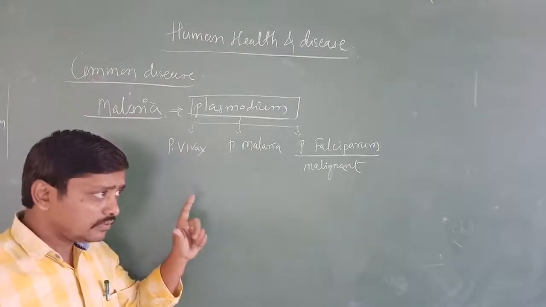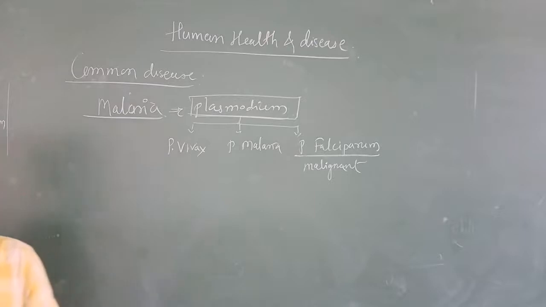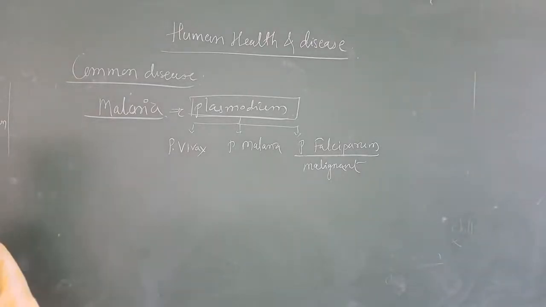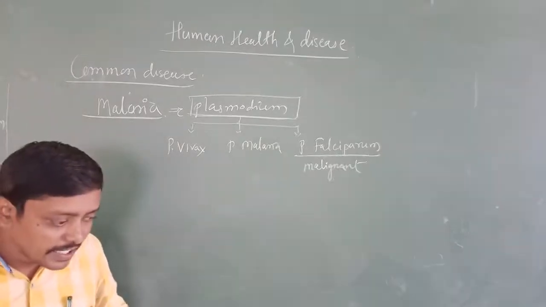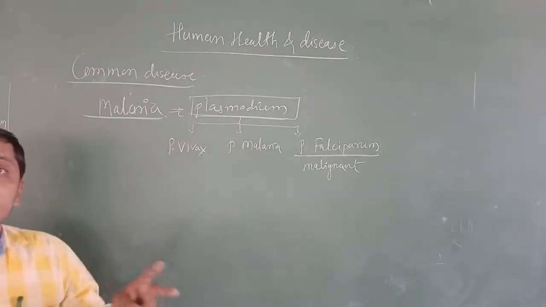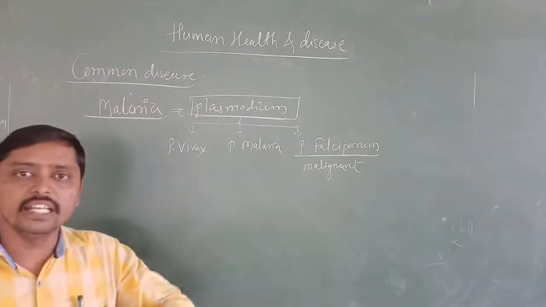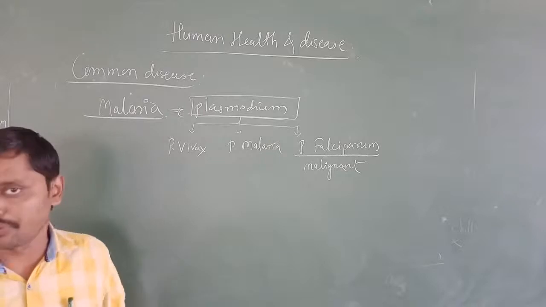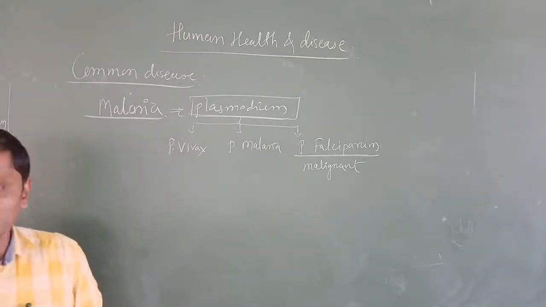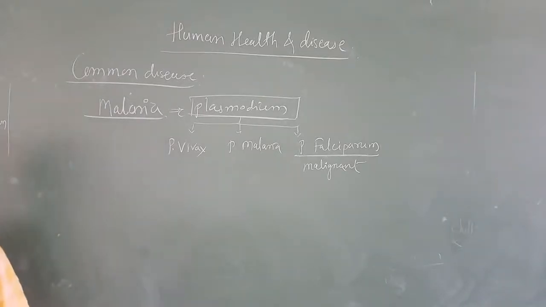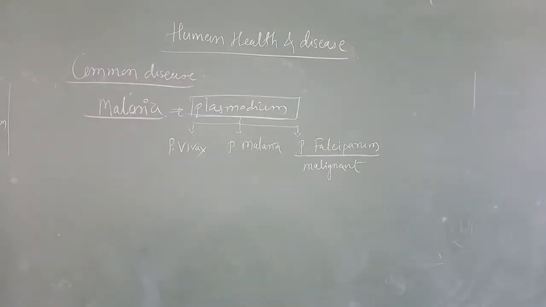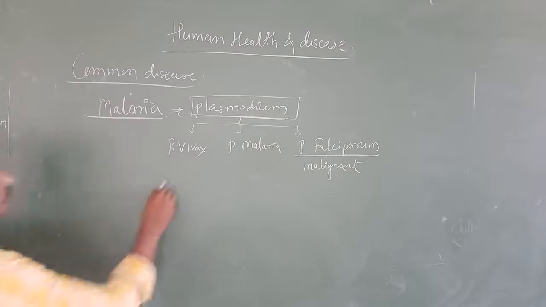Here, Plasmodium completes its life cycle stages in two different hosts. One is human being, and another one is the female Anopheles mosquito. The female Anopheles mosquito acts as a vector.